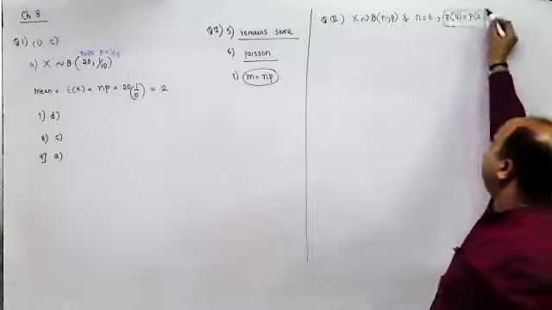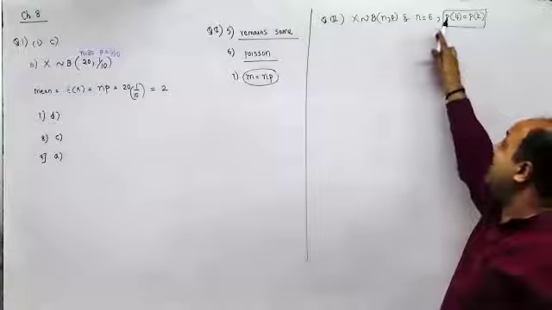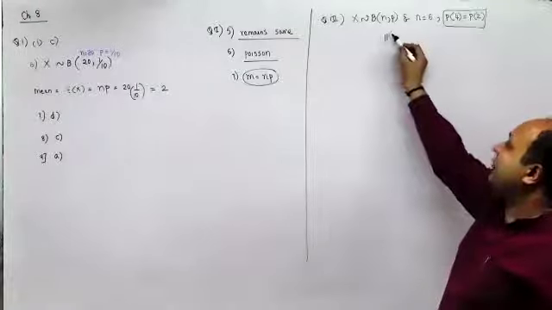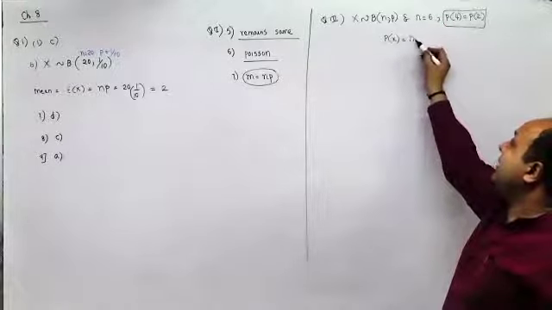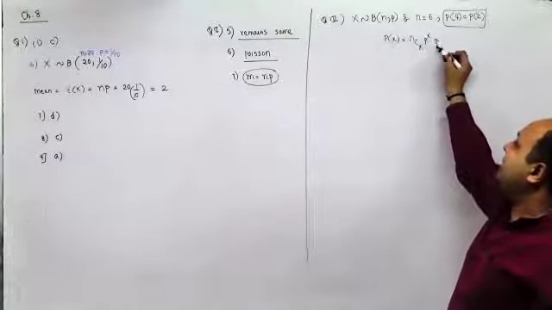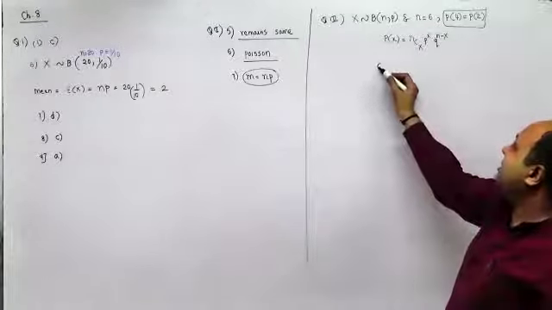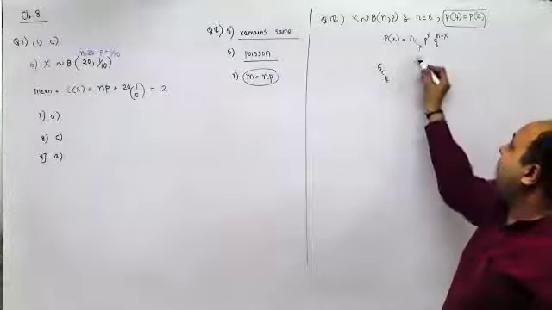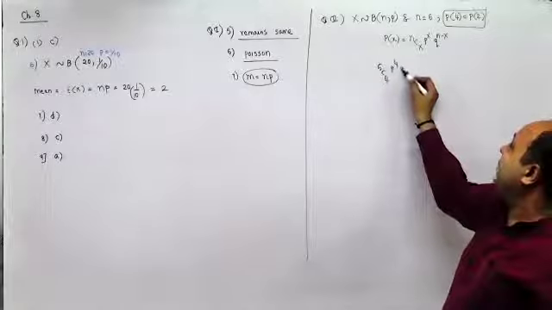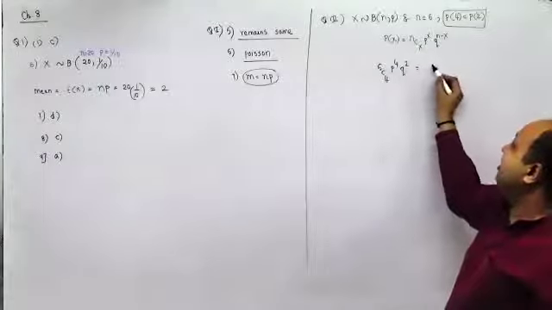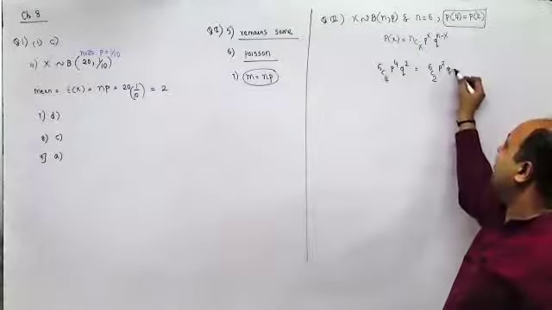Now, X is a binomial variate with two parameters N and P. So P of X is given by N C X, P raised to X, Q raised to N minus X. So P of 4 would be 6C4 P raised to 4, Q raised to N minus X, is equal to 6C2, P raised to 2, Q raised to 4.